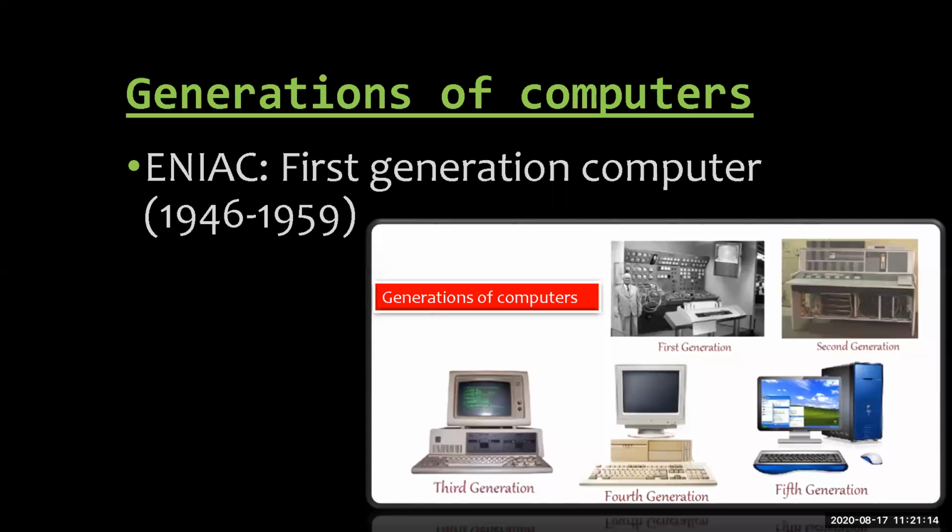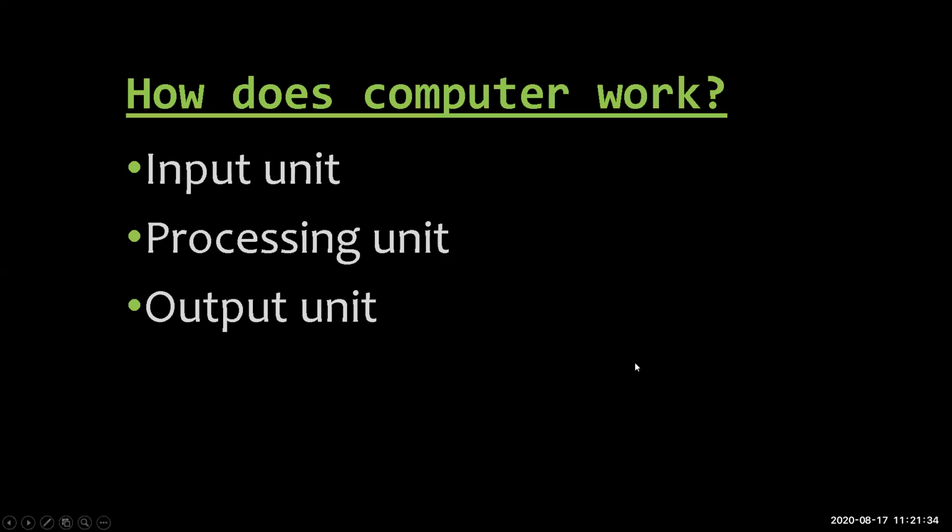The period of the first generation of the computer is between 1946 and 1959. You can see in the picture how the computer looks in different generations: the first generation, second, third, fourth, and fifth. The fifth generation is what we are using now. Now, how does the computer work?